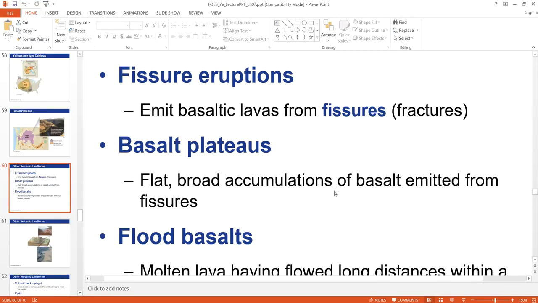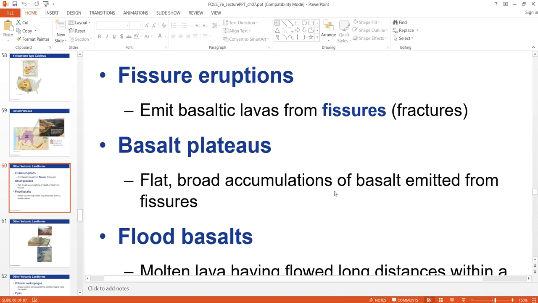Now we will talk about fissure eruptions and basalt plateaus. These are another two types of geological structure that form due to eruption of lava, but this eruption of lava is a little bit different than volcanic eruption. This kind of eruption occurs through these fissures. These fissures are narrow openings like a fracture on the earth crust.